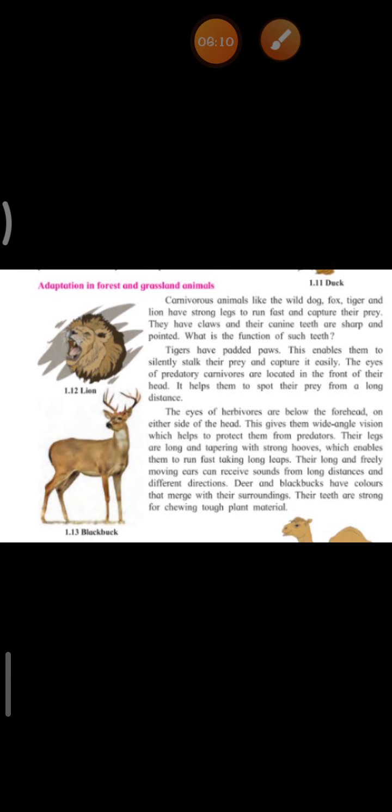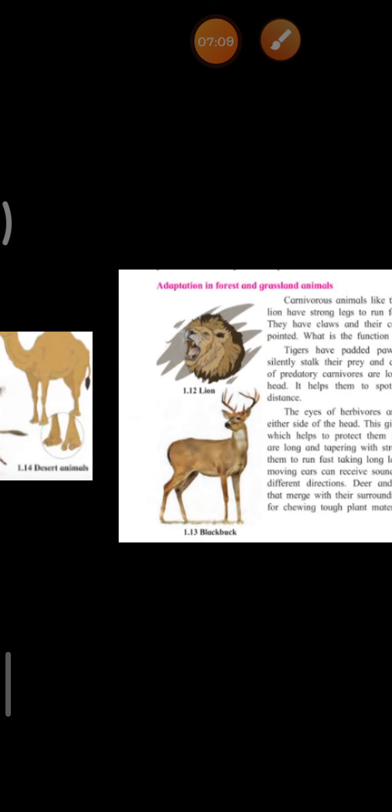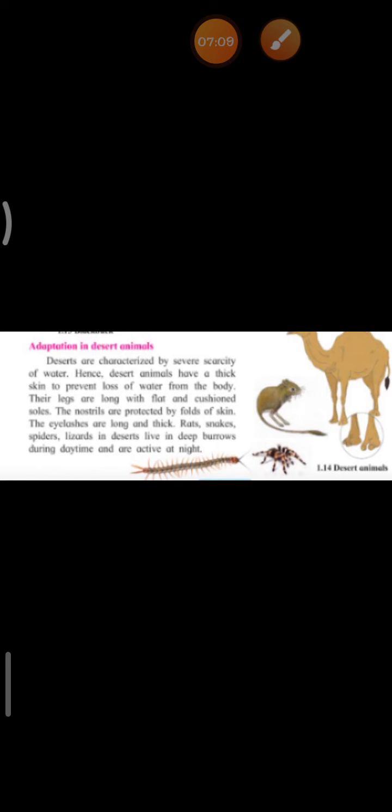Children, you all know what a chameleon is? What is the color of a chameleon, children? It adapts to the color on which it sits, right, children? Their teeth are strong for chewing tough plant material. Fine. Next, we will see about adaptation in desert animals.